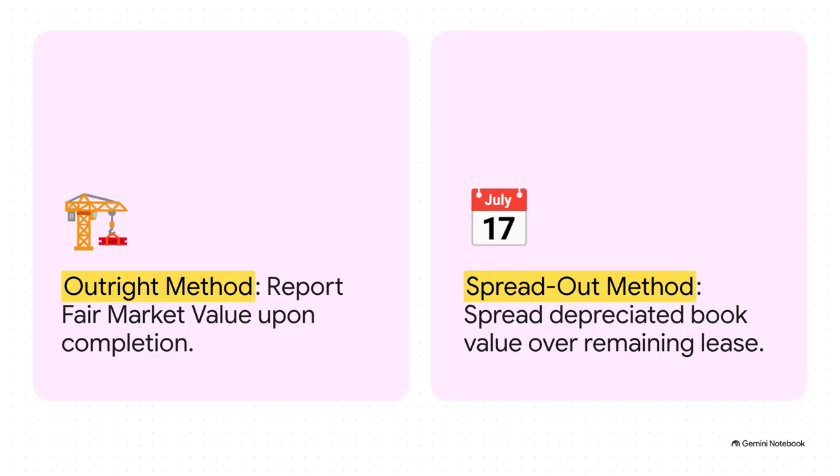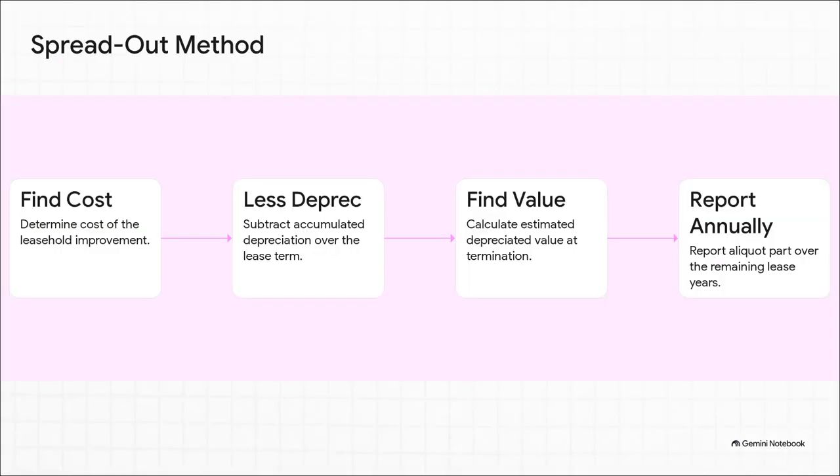But wait, what happens when a lessee builds an improvement, like a whole building, that will eventually belong to the lessor when the lease ends? Well, the lessor gets 2 binary choices for reporting that income, the outright method or the spread out method. Now, the outright method is super easy. You just tax the fair market value upon completion. Done. But if an exam question asks for the spread out method, you need to trace this exact chronological path.